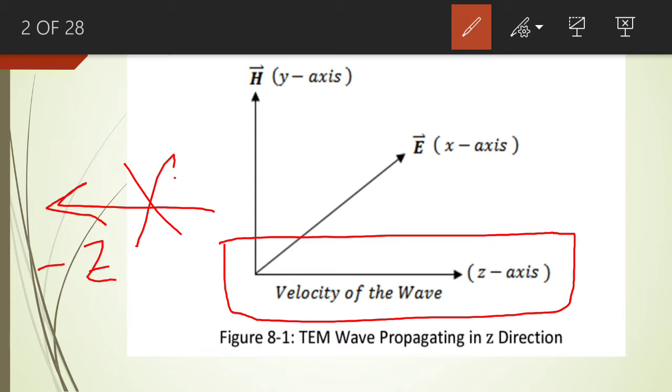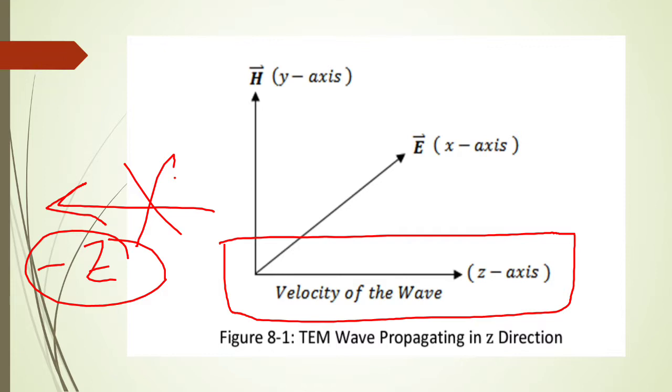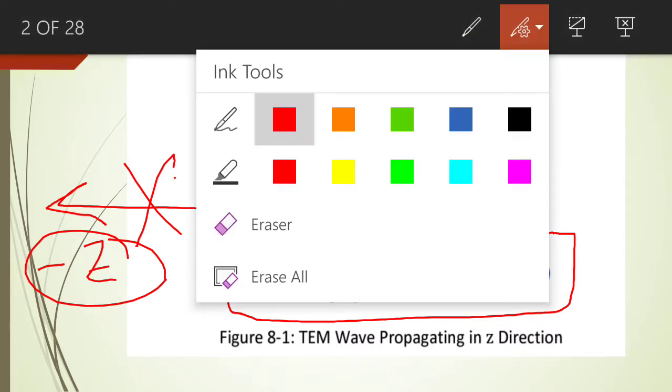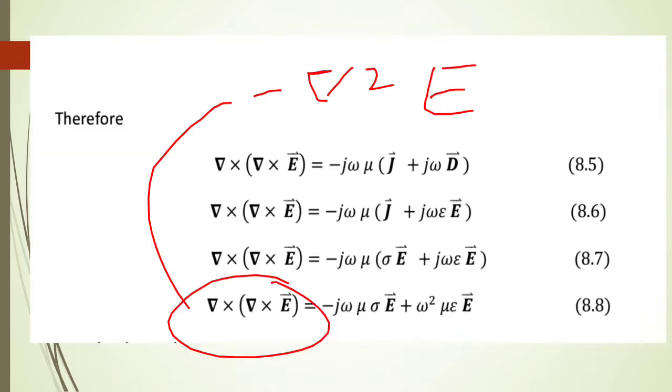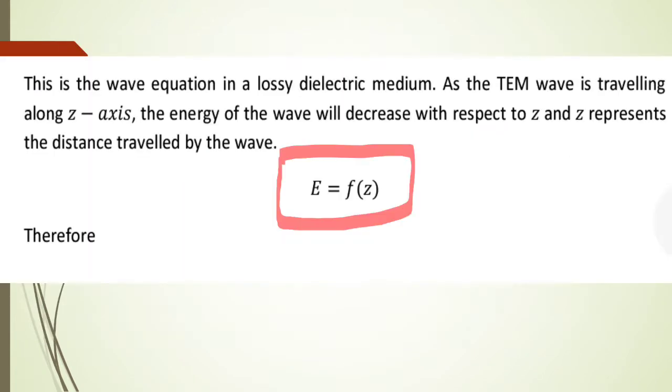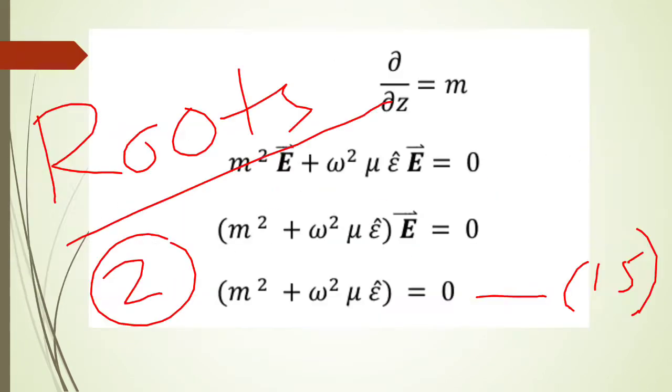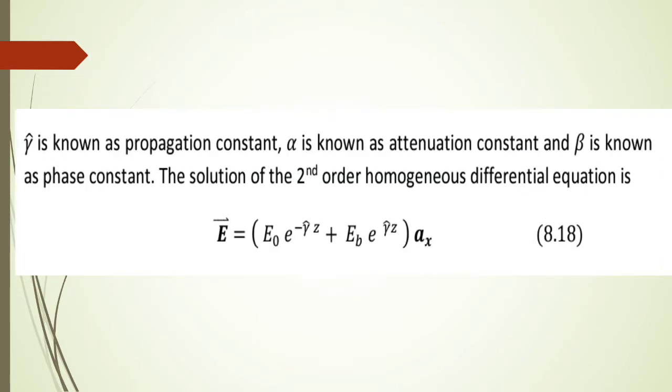No component of the wave moves along negative z-axis. So this is why we are going to ignore this component of the wave in the solution of the second order homogeneous differential equation.